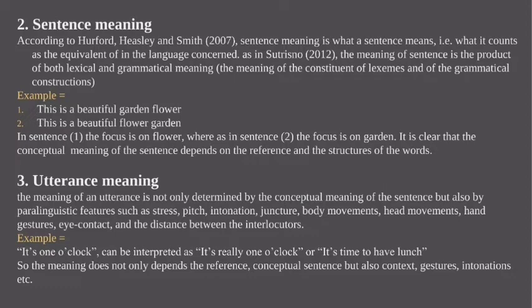3. Utterance meaning. The meaning of an utterance is not only determined by the conceptual meaning of the sentence, but also by paralinguistic features such as stress, pitch, intonation, juncture, body movement, head movement, hand gesture, eye contact, and the distance between the interlocutors. For example, it is 1 o'clock can be interpreted as it is really 1 o'clock or it is time to have lunch. So the meaning does not only depend on the conceptual reference of the sentence but also context, gesture, intonation, and so on.